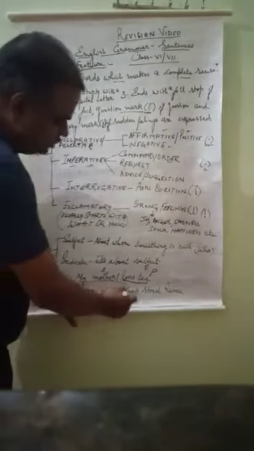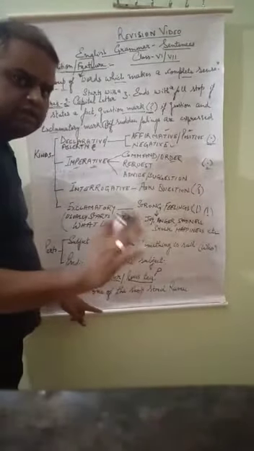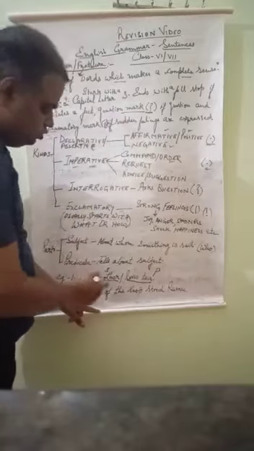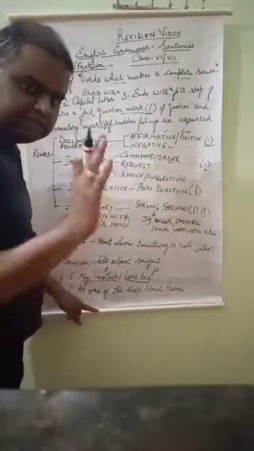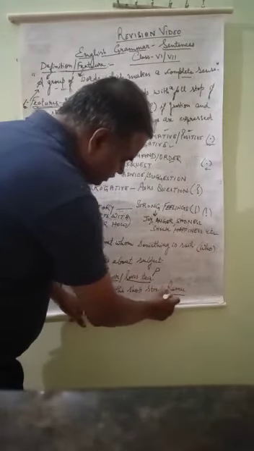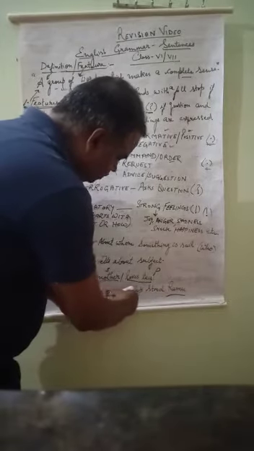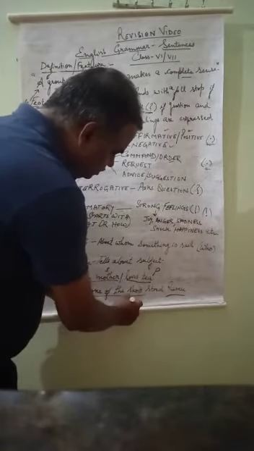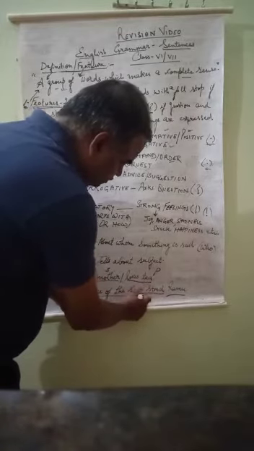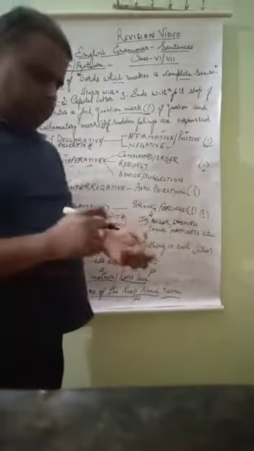Second, at one of the shop stood Ramu. At one of the shop stood Ramu. Again, we have to ask the question by who. Who stood? And the answer is coming Ramu. So Ramu is the subject, and what is being told about it, that is at one of the shop stood. This is all will be predicate. So this is the simple thing, very clear cut thing.